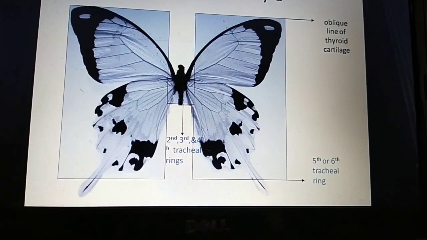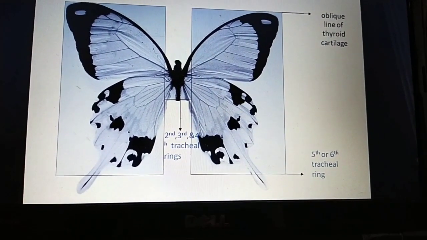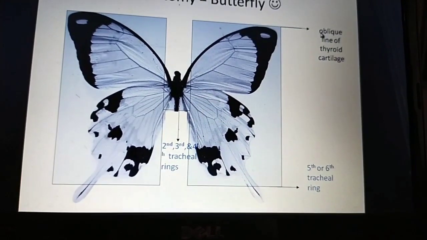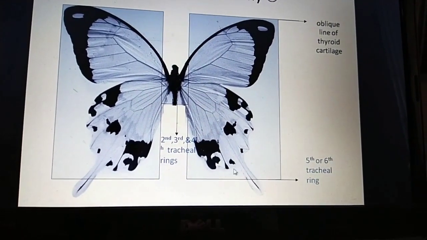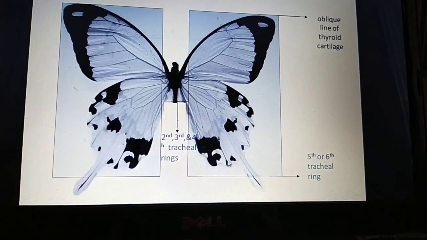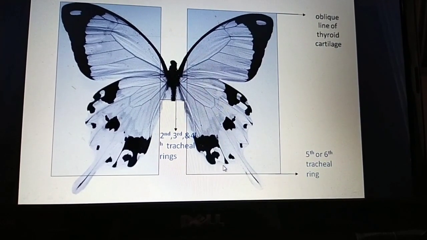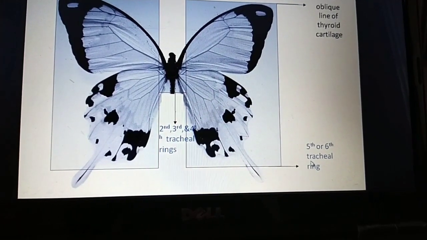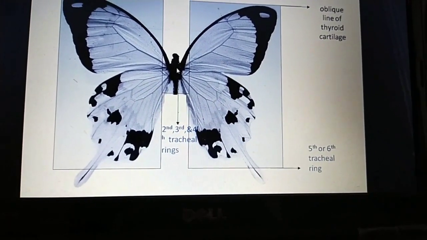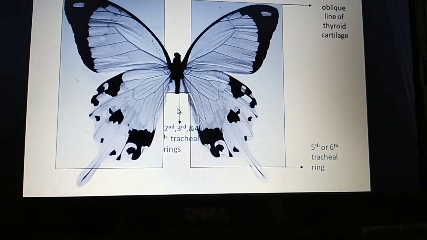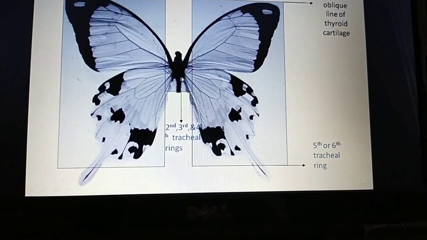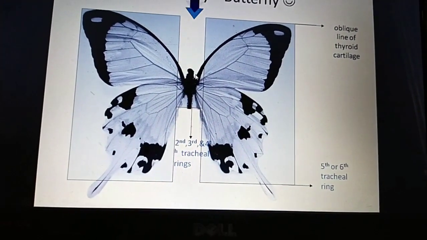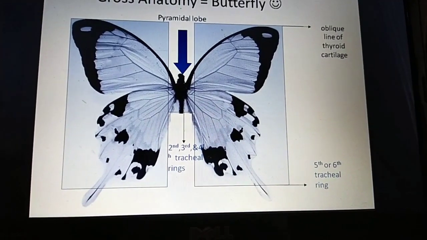C5. Okay, this denotes the upper pole of the lobe, and that is present opposite to C5. And the lower pole of the wing denotes the base of the thyroid lobe, and that denotes the fifth and sixth tracheal ring. And the body and tail of the butterfly denote the isthmus of the thyroid gland, and the head of the butterfly denotes the pyramidal lobe of the thyroid gland.